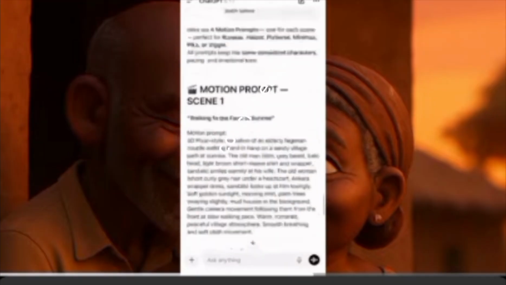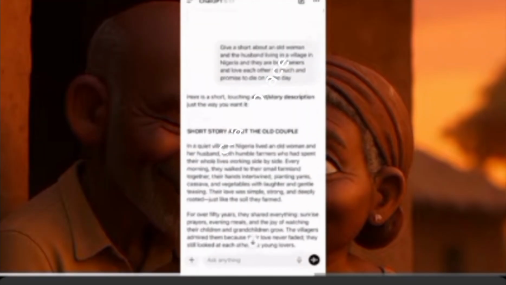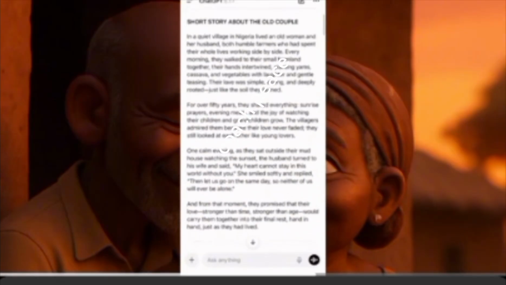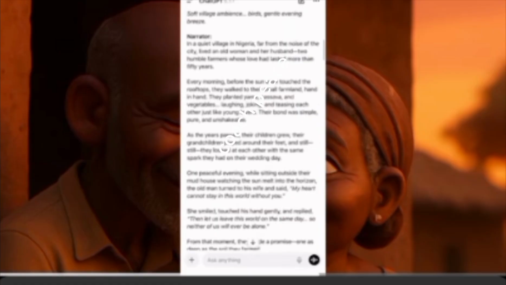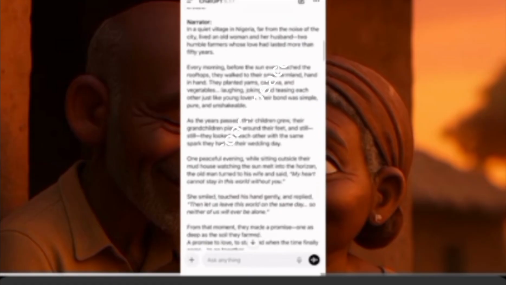Then we go to the main story itself, the start of the story, which is this story. In a quiet village in Nigeria lived an old man. This is the story, right? And then they gave us a narrator version. This is the narrator version. Now we'll come here and copy the narrator version and go and create our voiceover.